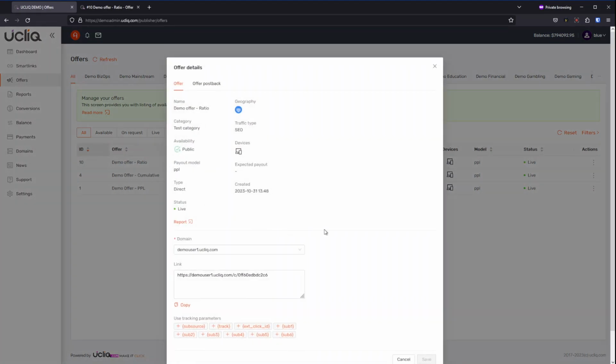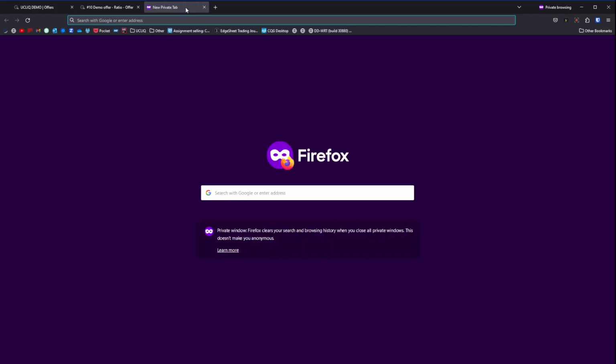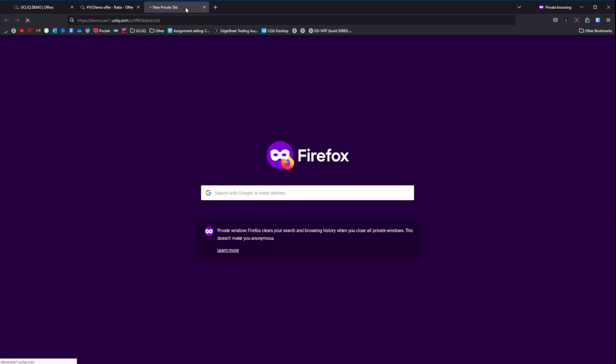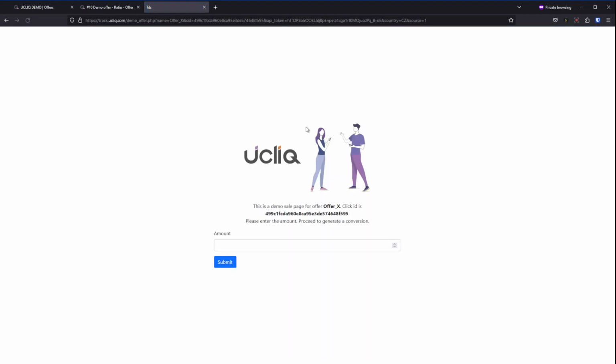If you go inside, we have configured domain, we have tracking link. Let's copy the tracking link and let's test this offer. So we have a prelander in our platform configured for it. Let's click on it. This is a sample demo advertiser page. So instead of this page, you will have real advertiser website. Some action has to be taken.